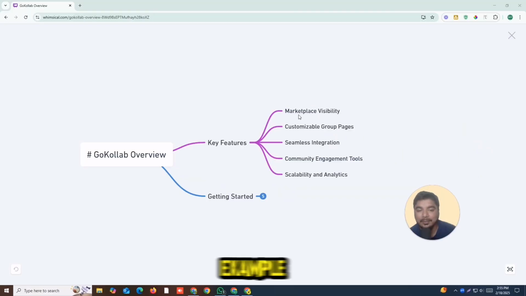For example, it's a marketplace for visibility, visible to your clients, customers, audience, whatever you want to promote. You want to promote your courses, your digital products, webinars, your specific classes on specific topics, so you can promote all your things here.